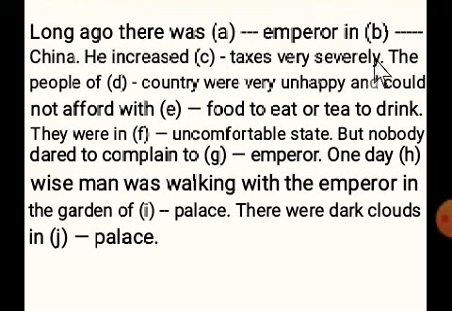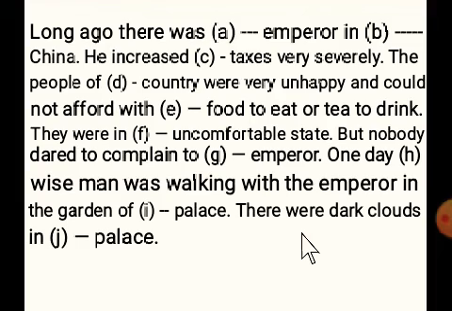Follow here again, I give the question to you to learn well. We have to try our level best to fill up the blanks with article a, an, the or cross. Long ago there was dash emperor in dash China.